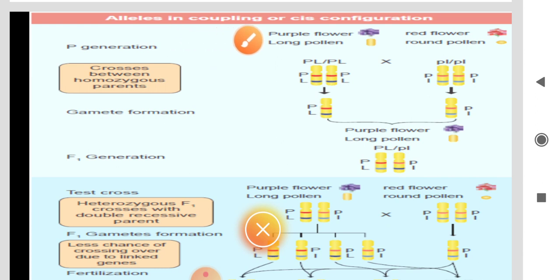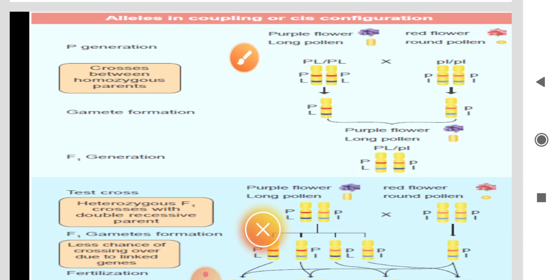First, alleles in coupling, or cis configuration. The two scientists conducted an experiment with purple flower long pollen and red flower round pollen. So we conduct the experiment in a pea plant on the process of linkage, that is, the coupling process.